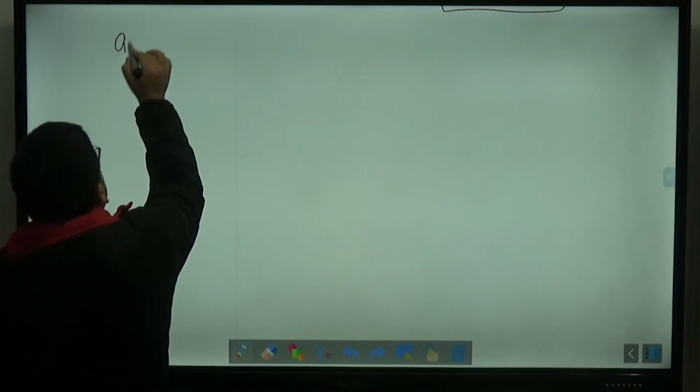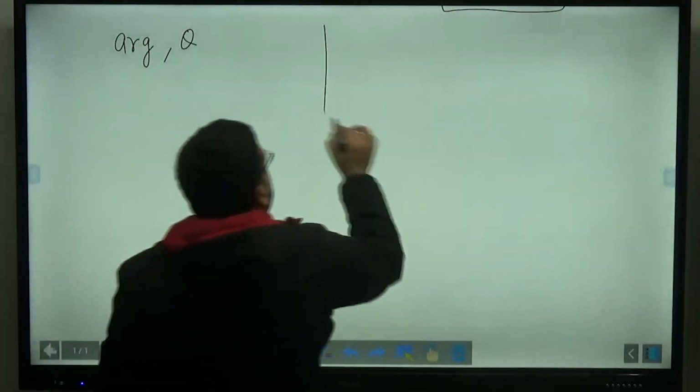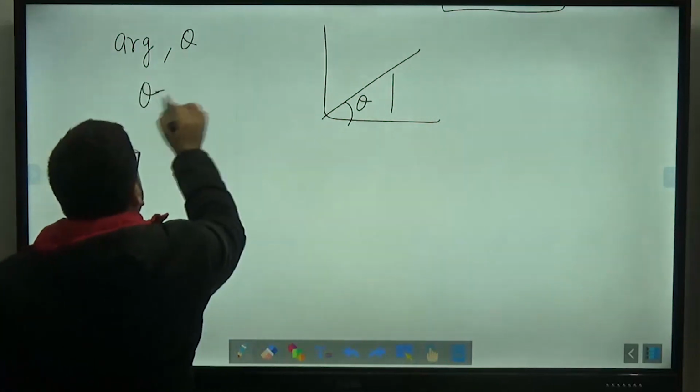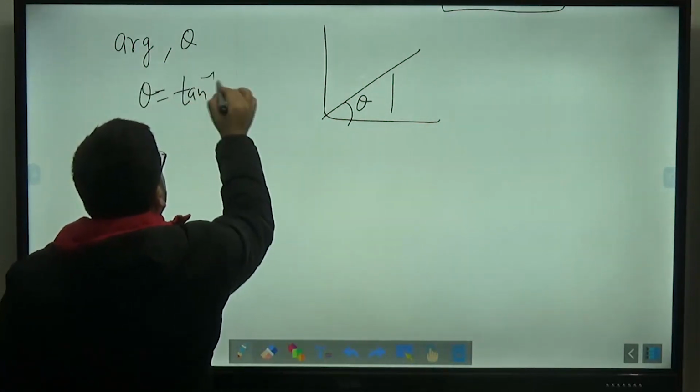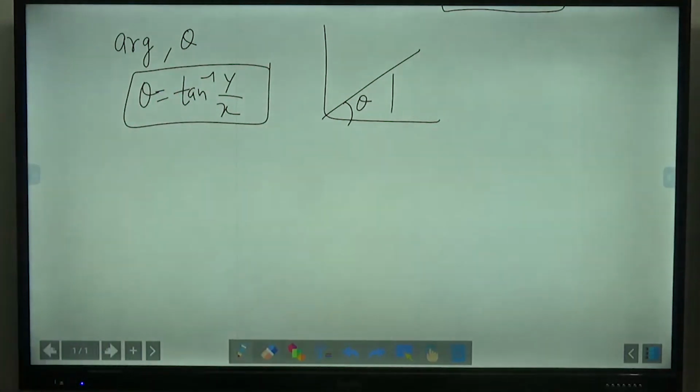After this, we discussed the representation of the complex number that I have already told you, and what is the argument. Argument is your theta. This angle theta is actually called the argument. So theta will be equal to tan inverse of y upon x. It is called the argument or arg.